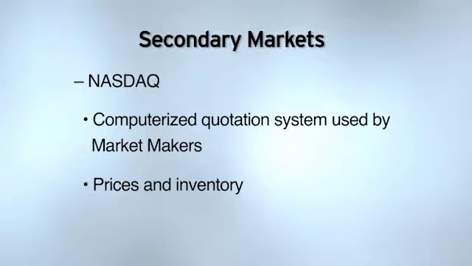Let's say that I'm a market maker in an over-the-counter stock. I provide market liquidity. I tell investors, if you're looking to buy, come to me, I'm selling. If you're looking to sell, come to me, I'm buying. So the market maker provides market liquidity. Now the market maker is going to advertise their prices and inventory on a computerized quotation system known as NASDAQ.